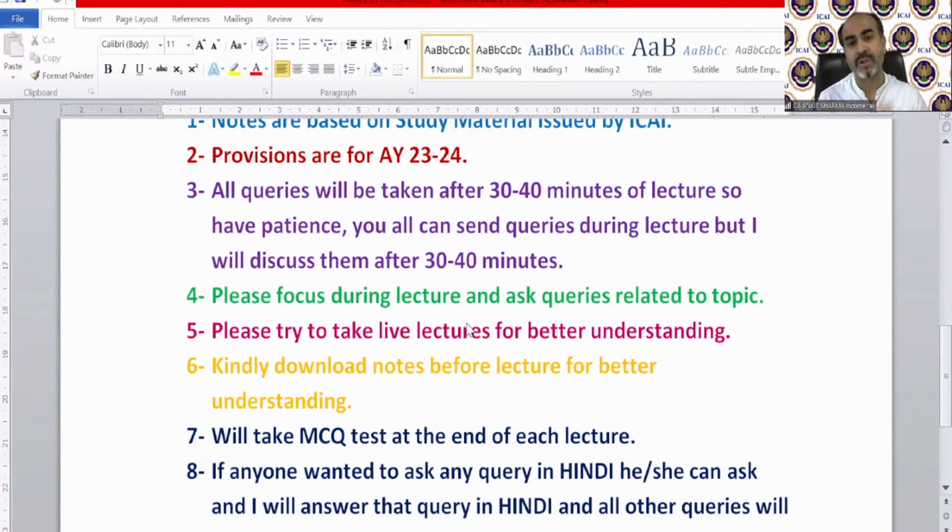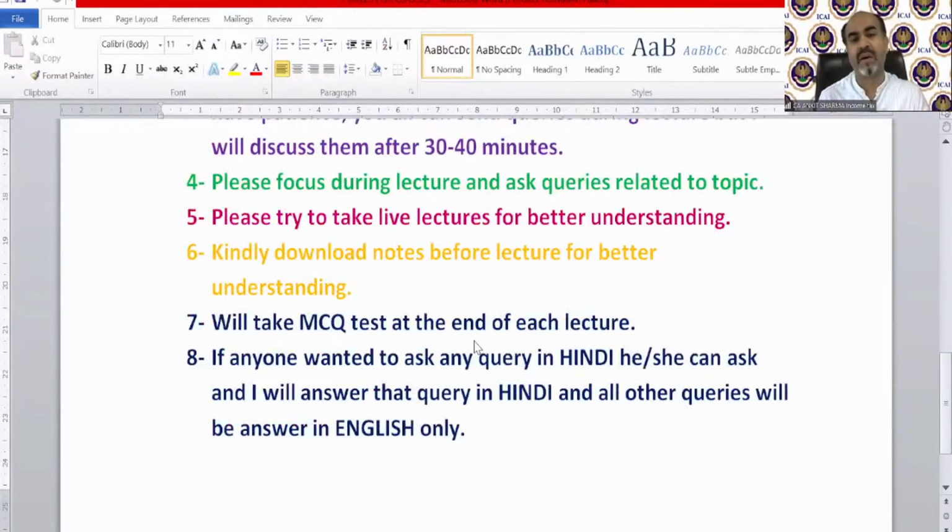That's very important. An MCQ test will be there, of course. And the 8th point: if anyone wants to ask a query in Hindi, you can ask me, and I'll answer that particular query in Hindi. Everything else will be only in English. So you know the process.